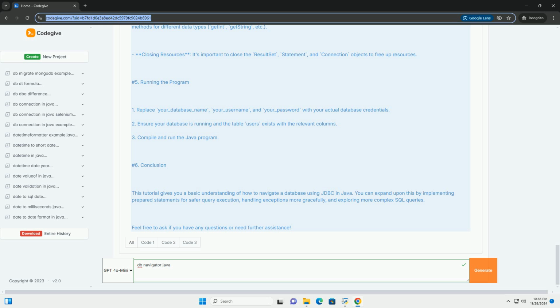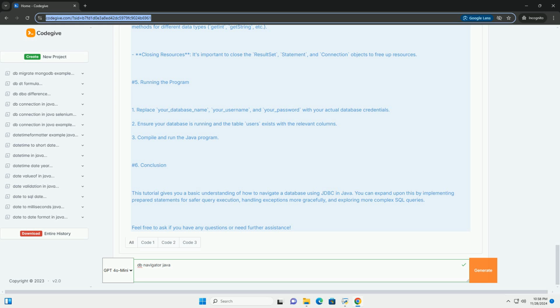2. Adding the JDBC driver to your project. If you're using Maven, you can include the MySQL driver in your pom.xml. If you're not using Maven, download the jar file and add it to your project's classpath. 3. Basic JDBC operations. Here's a simple example demonstrating how to connect to a MySQL database, execute a query, and navigate through the results.